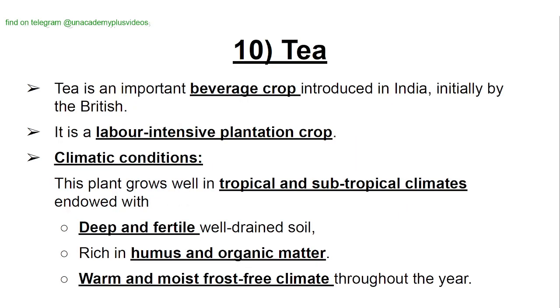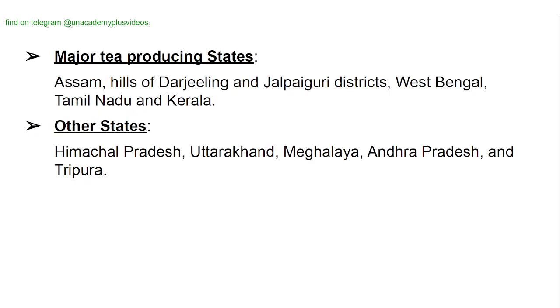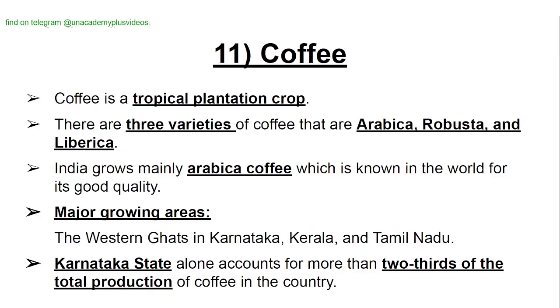Tea. Tea is an important beverage crop introduced in India initially by the British. It is a labor-intensive plantation crop. Climatic conditions: this plant grows well in tropical and subtropical climates endowed with deep and fertile, well-drained soil, rich in humus and organic matter, warm and moist, frost-free climate throughout the year. Major tea producing states are Assam, the hills of Darjeeling and Jalpaiguri districts in West Bengal, Tamil Nadu, and Kerala. Other states are Himachal Pradesh, Uttarakhand, Meghalaya, Andhra Pradesh, and Tripura.